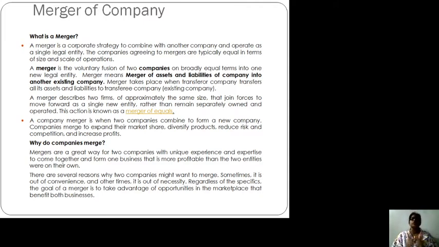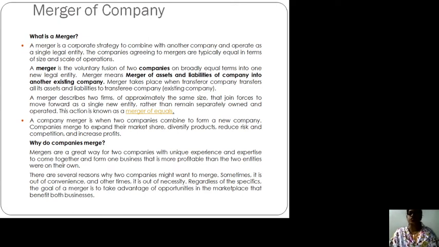You just need to understand what is merger. Again, a merger is a corporate strategy to combine with another company and operate as a single legal entity. The companies agreeing to mergers are typically equals in terms of size and scale of operations. So, merger of assets and liabilities of a company into another existing company.